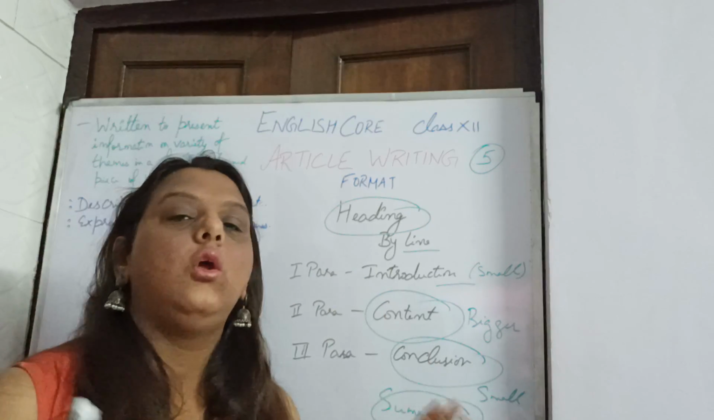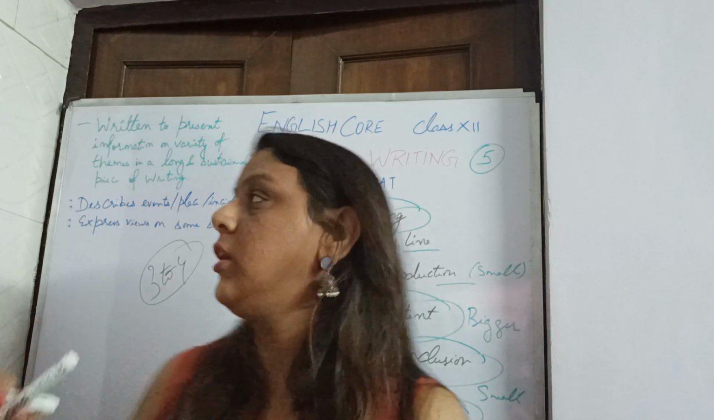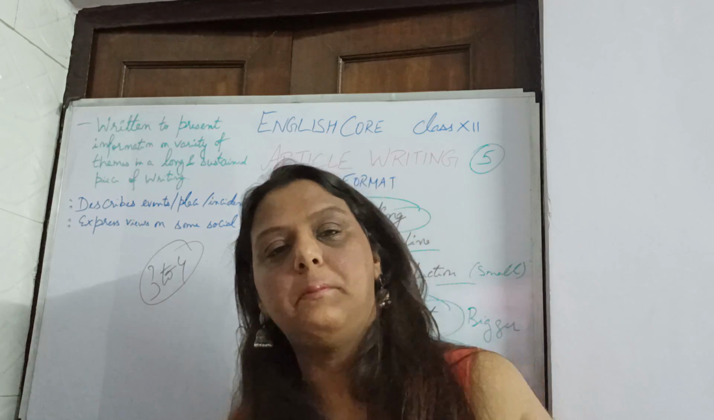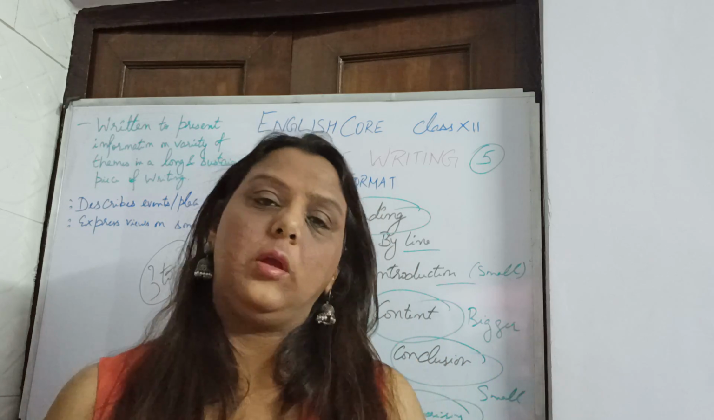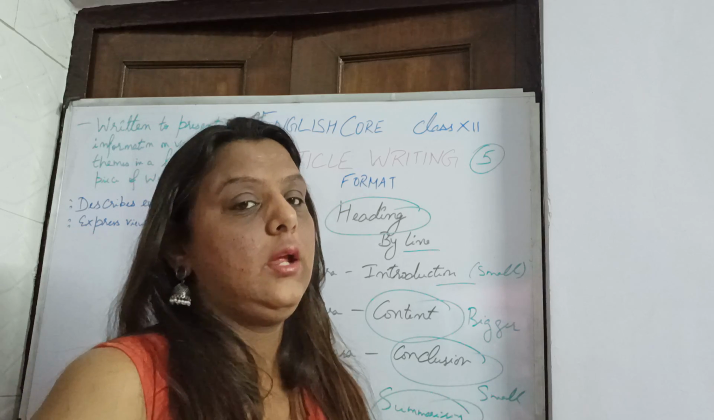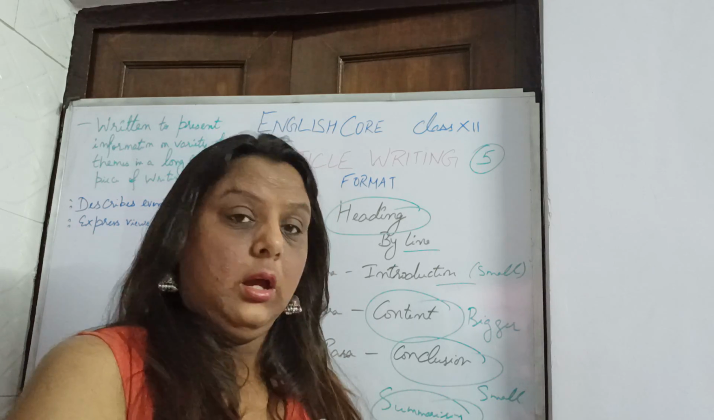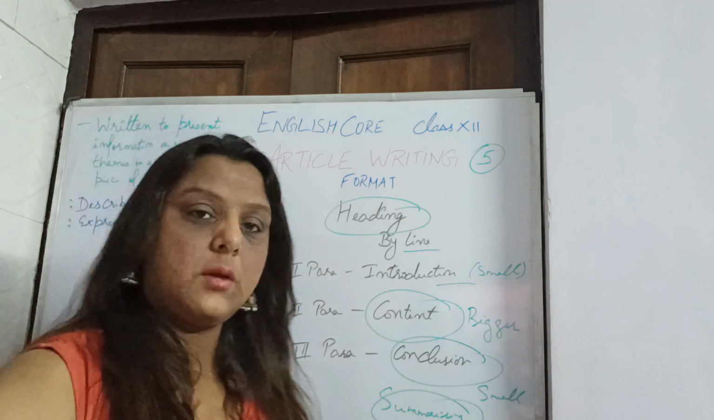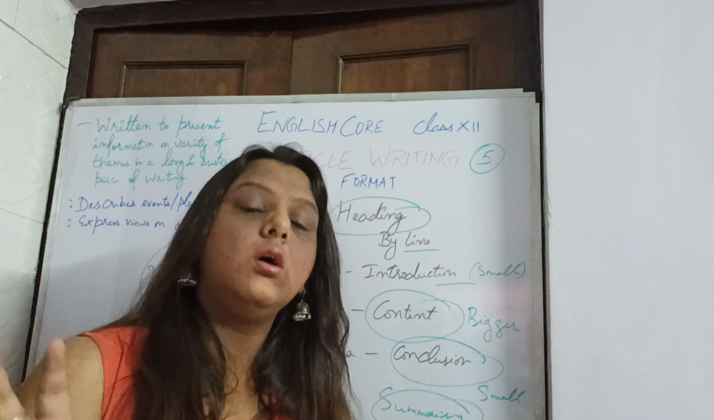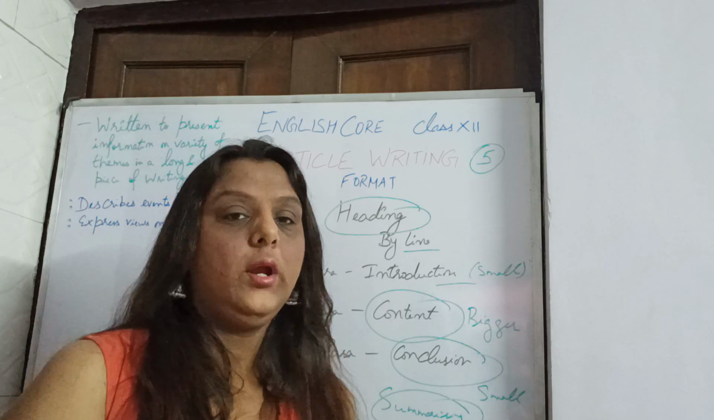And then you will describe the things. It could be related to anything, as I mentioned, some social issue, some event, some place, some person, whatever you want to write, right? So in this way, you will do the article writing. And if you are still having any doubt, you can ask about it. You can clear your doubts. I would be giving you one sample also. Read that and then do it.